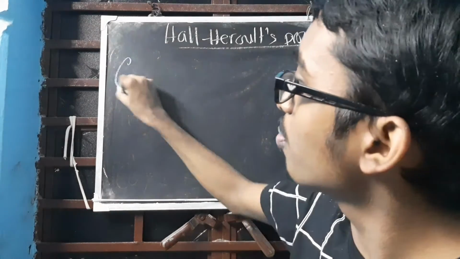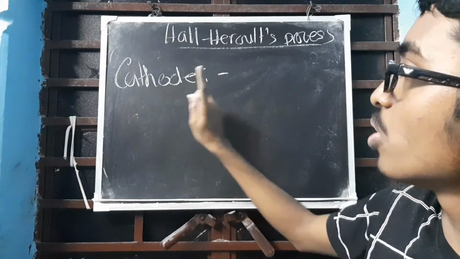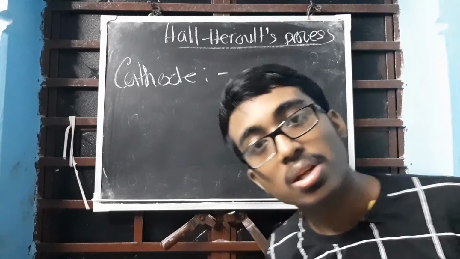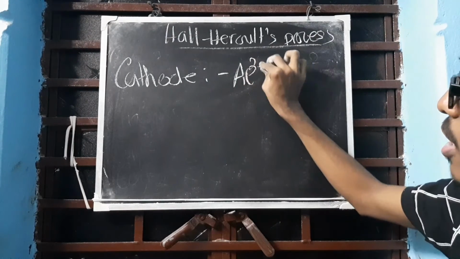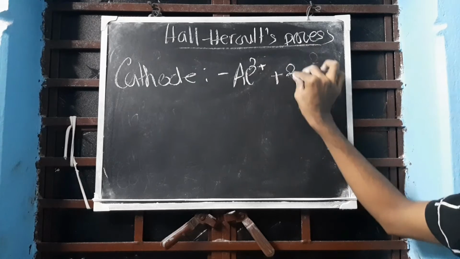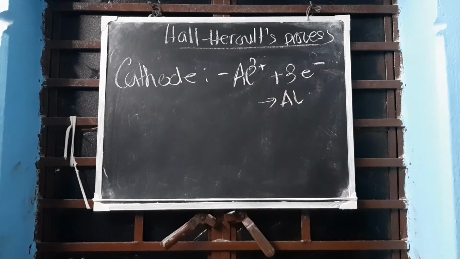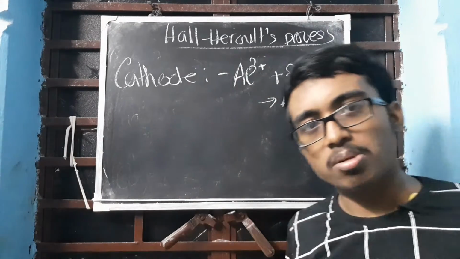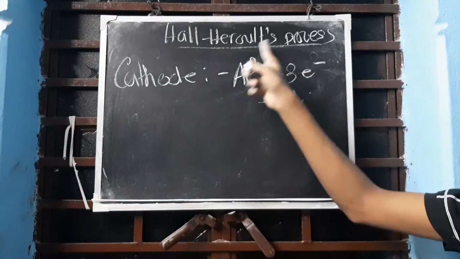As I have already told before, the cathode is for cations. If cations are going to the cathode, the cathode is negatively charged. So Al3+ gains 3 electrons and forms aluminium metal. Now in your book there might be a 4 in front, and a 12; remove that 4, no problem, because you can take common from all. So this reaction is perfectly okay.